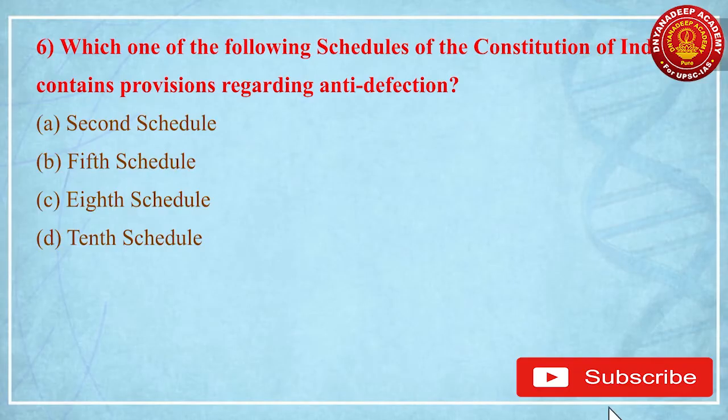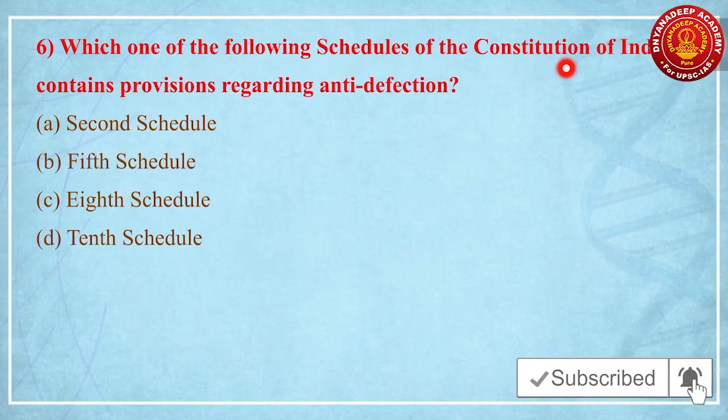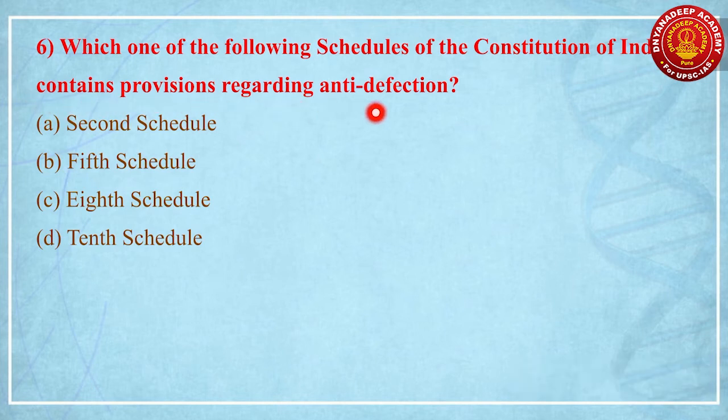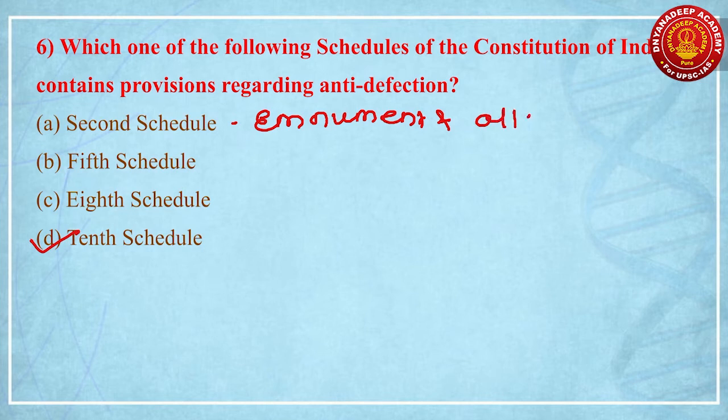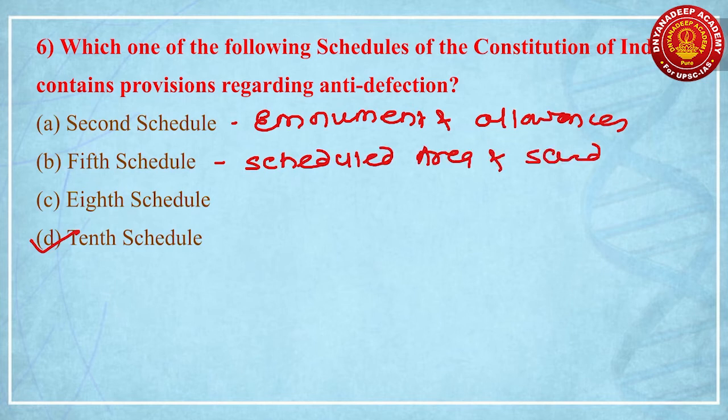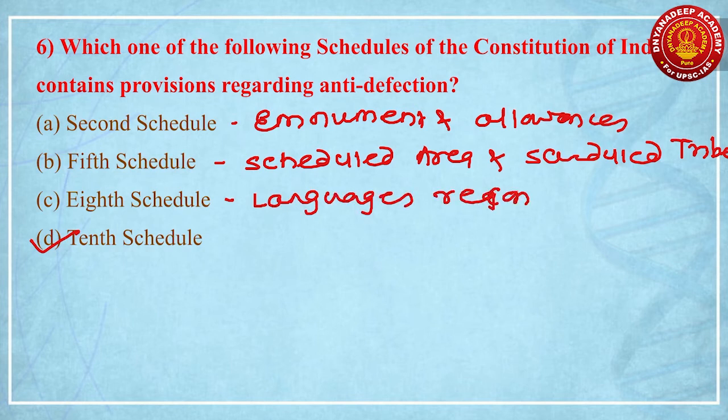Sixth question. Which one of the following schedules of the Constitution of India contains provisions regarding the Anti-Defection Act? This is an interesting question. Basically, this year they asked all factual questions. So here the correct answer is the 10th Schedule. Basically, here we will try to understand all the other schedules of the Constitution also. The Second Schedule contains provisions relating to emoluments and allowances of important functionaries, right? Then the Fifth Schedule talks about scheduled areas and scheduled tribes. The 8th Schedule talks about the languages recognized by the Constitution. Remember, languages recognized by the Constitution.